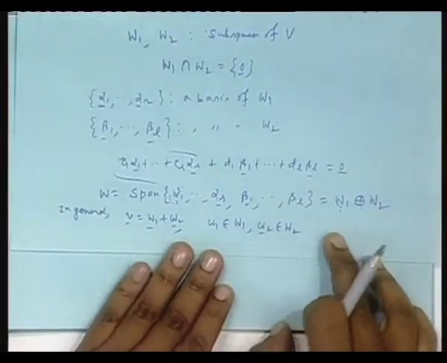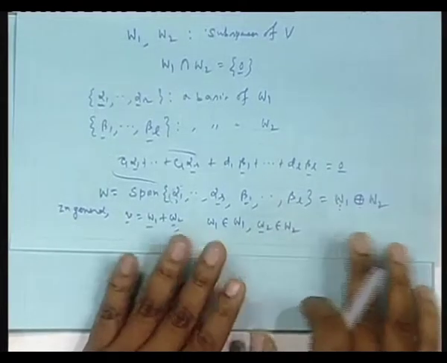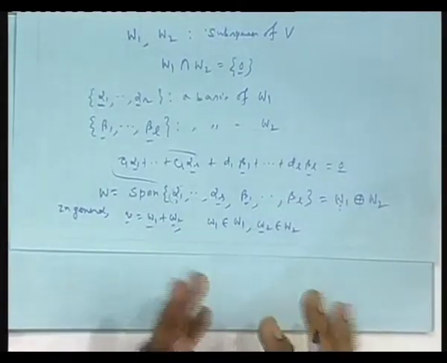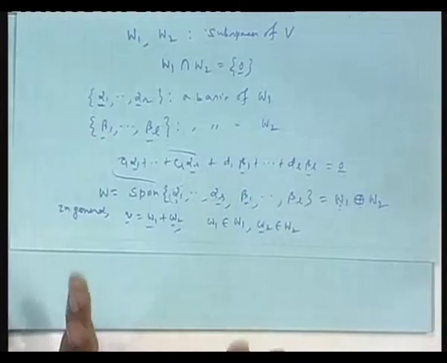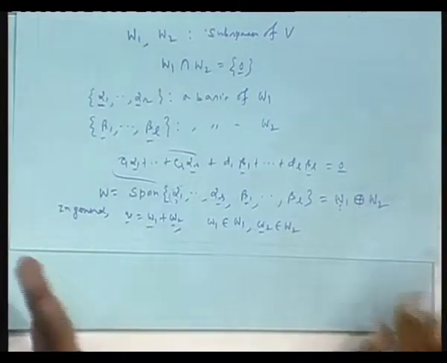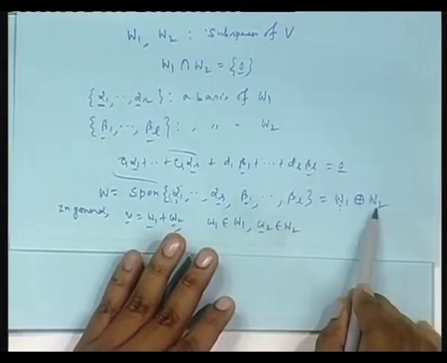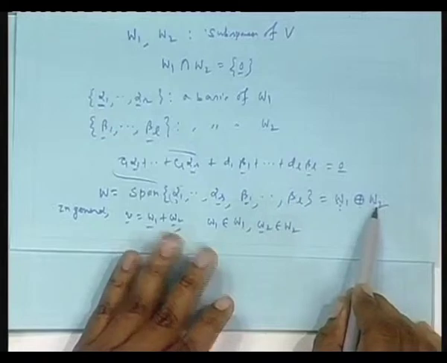Remember, it is not the set union of W1 and W2, please understand that. W1 is a subspace, W2 is a subspace, and you are not taking the union of that. Please note this is the difference. You are adding, not appending, a component from here and here; it is not union.